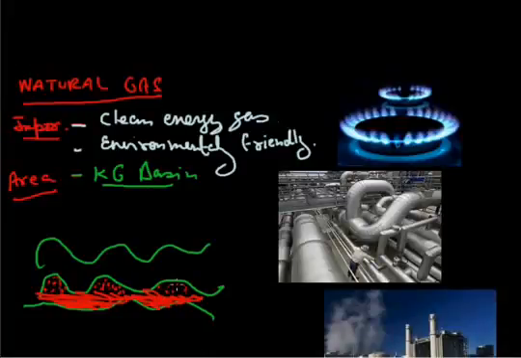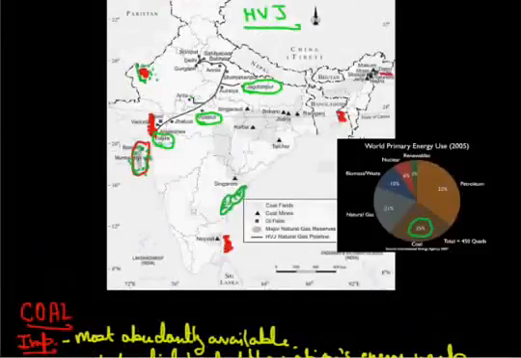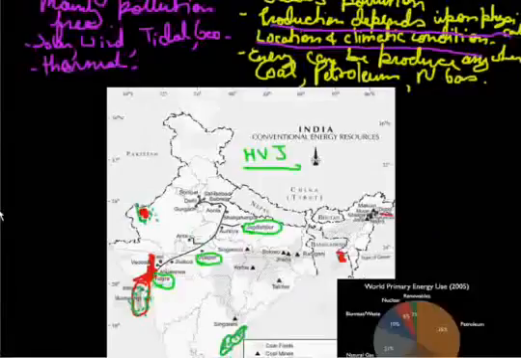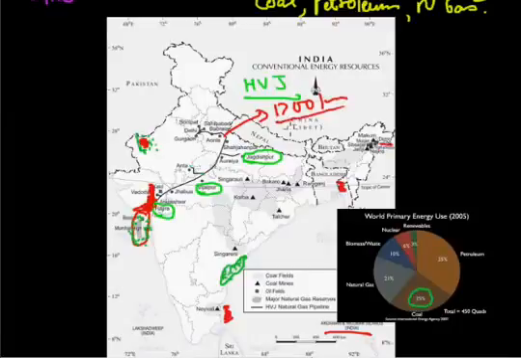Especially we get a lot of natural gas in the Gulf of Cambay region of India. This is the Gulf of Cambay. We also get it in the Andaman and Nicobar part of India. You have to know the total length of HVJ. It is 1700 kilometers long.